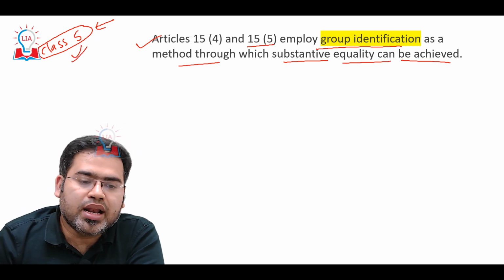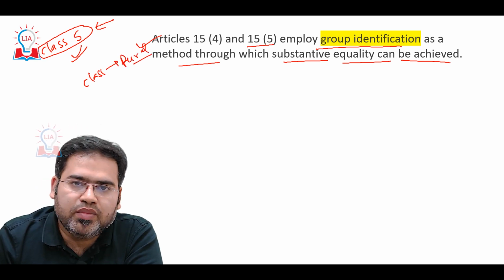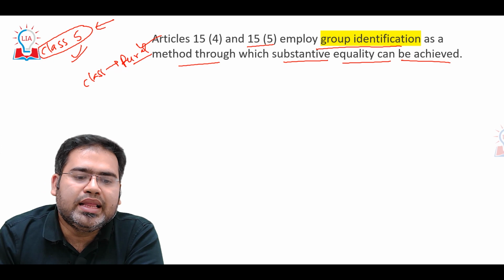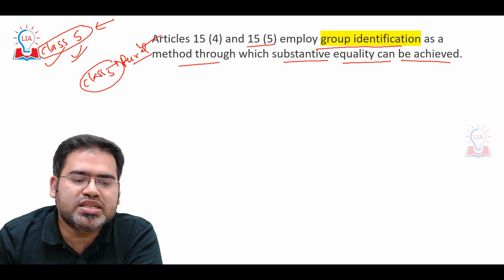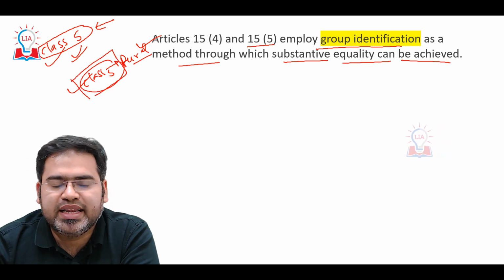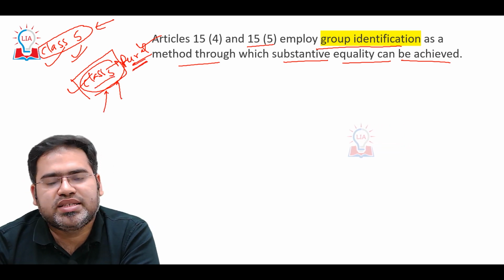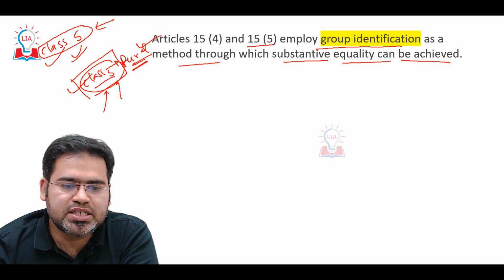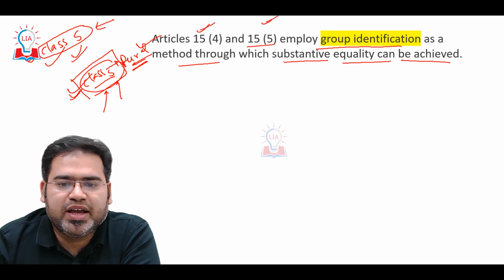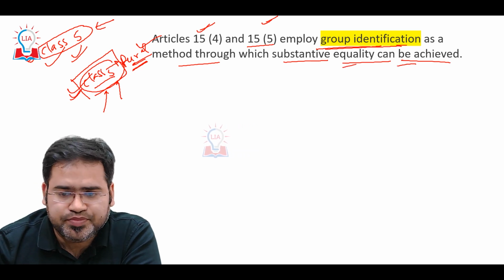But suppose another class 5 student is living in a rural area where good education is not available, taking education from a primary school where good infrastructure and good teachers are not available, then definitely we cannot give the same paper to this student also. We need to create a group. But yes, whosoever student is taking education from this particular rural school under this class 5, we can give the same question paper to all the students because this group is identical. That's what Article 15.4 and 15.5 say, that group identification is a method through which substantive equality can be achieved.